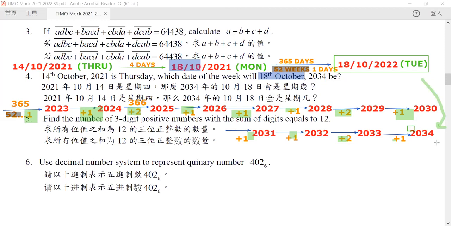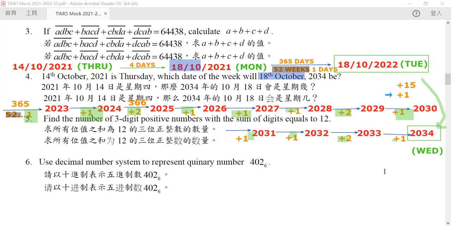So we know that this is exactly equal to plus 15. But plus 15 is equivalent to what? Plus 1, all right? They are equivalent to just simply plus 1. Because plus 15 means that you have 2 extra weeks and 1 extra day. So for 2034, that day will be 1 day after our Tuesday, and hence the answer will be our Wednesday. Okay, so our answer for this question will be Wednesday.